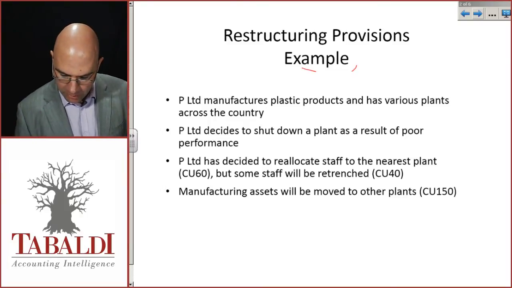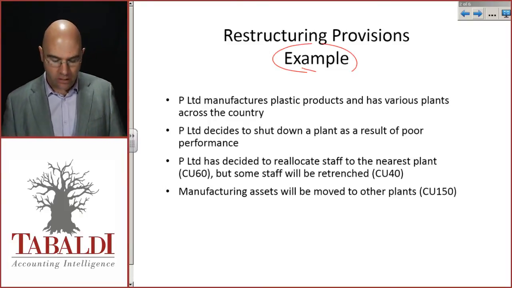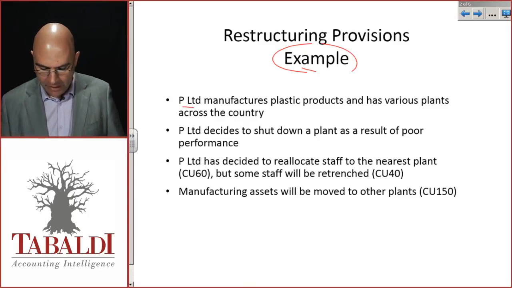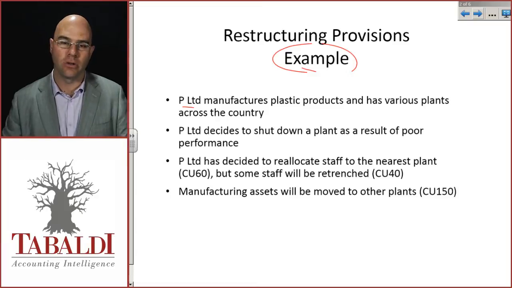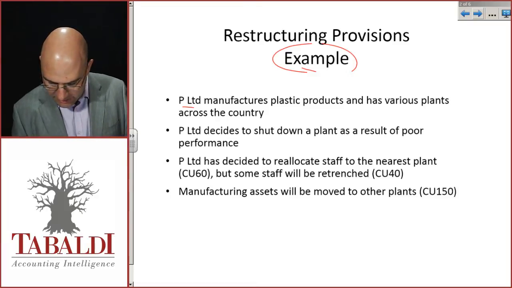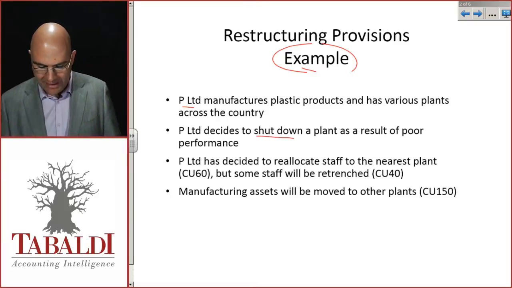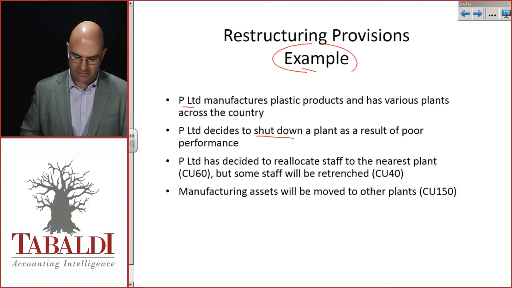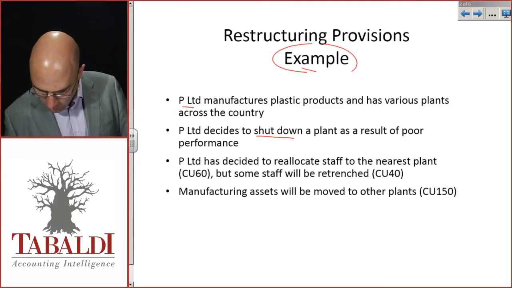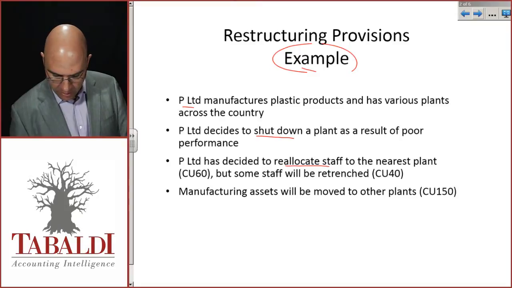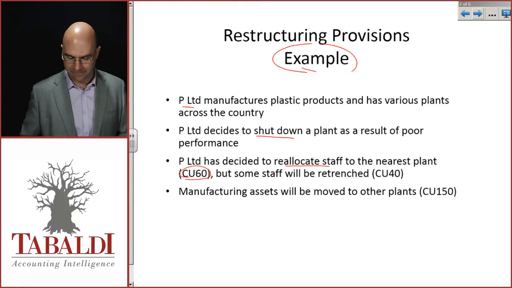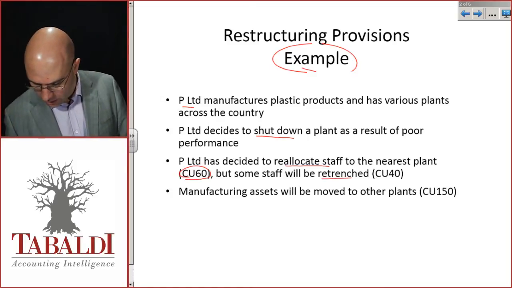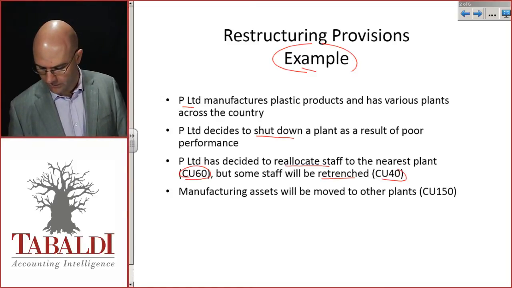Let's do an example. Our case study information is as follows. We are P Limited and we manufacture plastic products and we have various plants across the country. We decide as P Limited to shut down a plant as a result of poor performance. We have decided to reallocate staff to the nearest plant. The cost of that will be 60 currency units, rands, dollars, whatever. But some staff will be retrenched for a cost of 40.